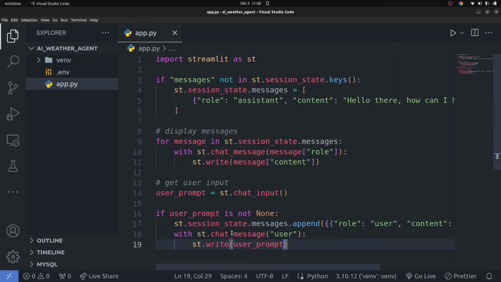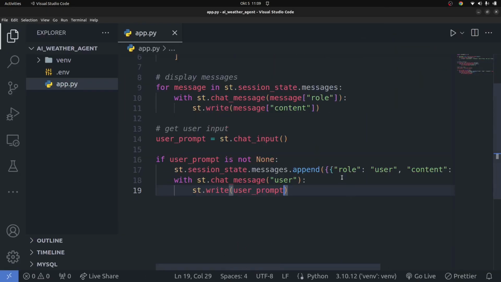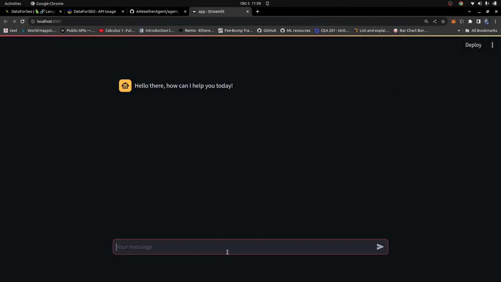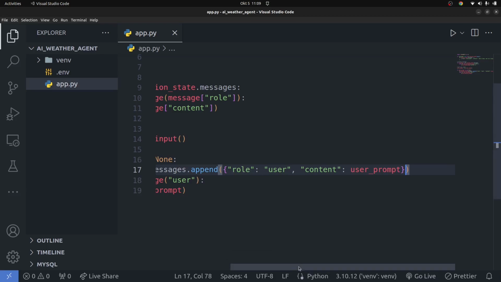So let's see what the error is. Okay, because I kept in two dictionaries right here, that's why we're getting that error. Okay, so once I have that, you can go ahead and say hello. Now it works, right? So hello there, it works. Good. Okay, now you get the message.